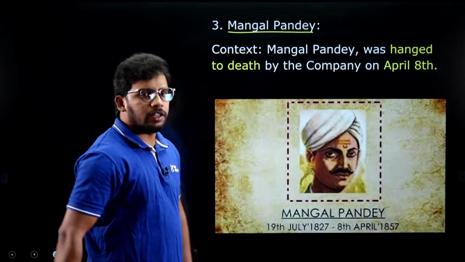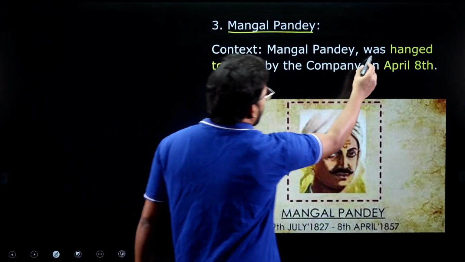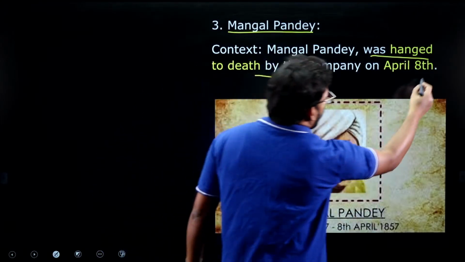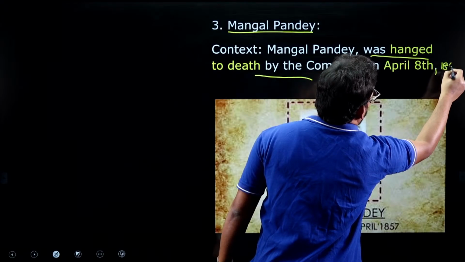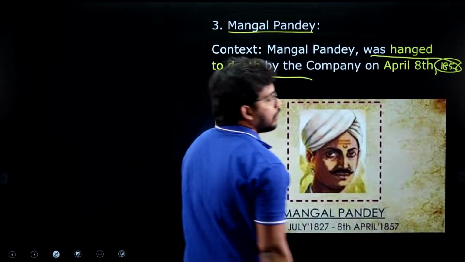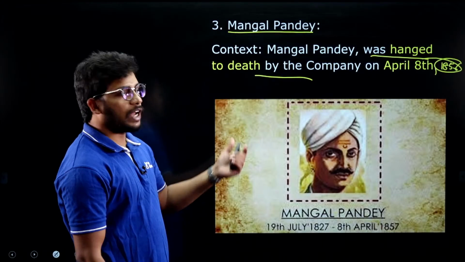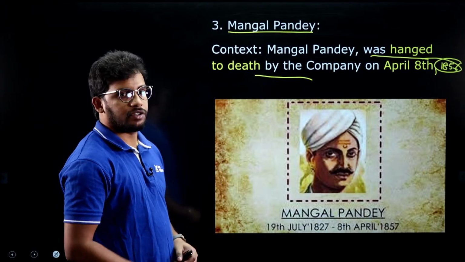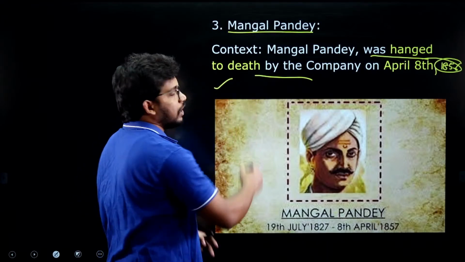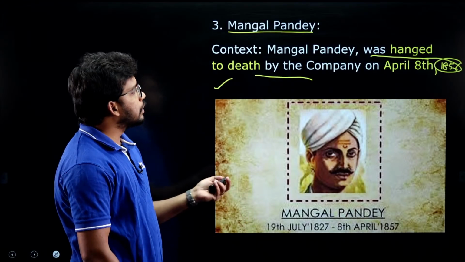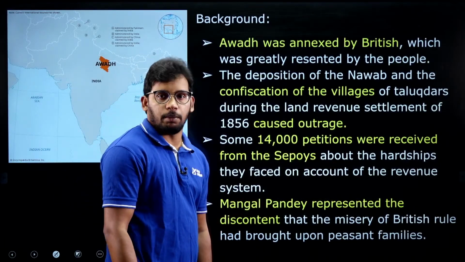So why have we taken this article? Mangal Pande was hanged to death on April 8th, 1856. So that's why we have taken this article, right? He was hanged to death by the Britishers. And there was a very good article in the Indian Express explaining his role and history, so we will be discussing the same article.